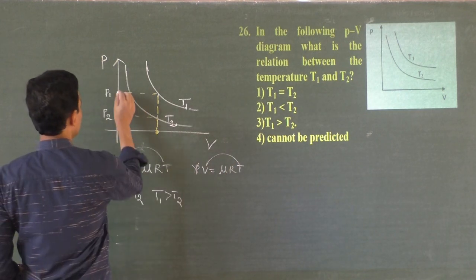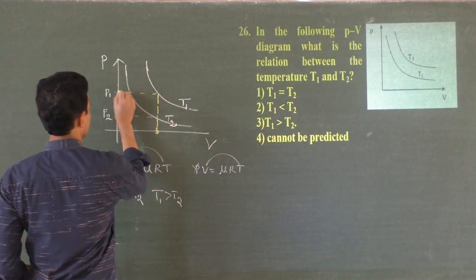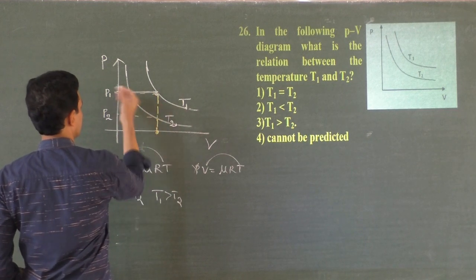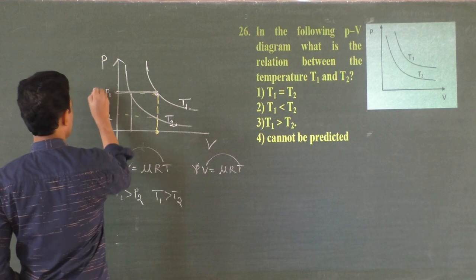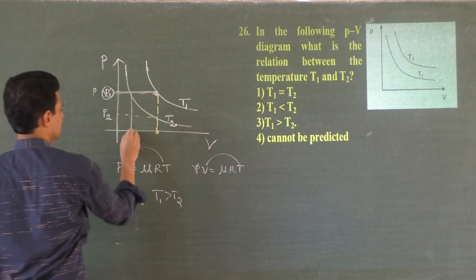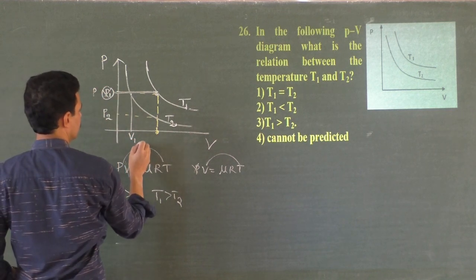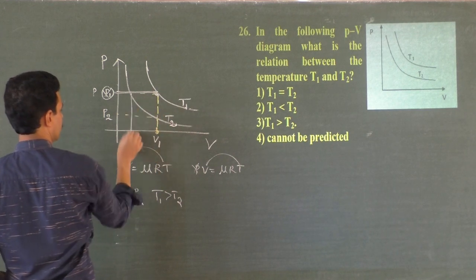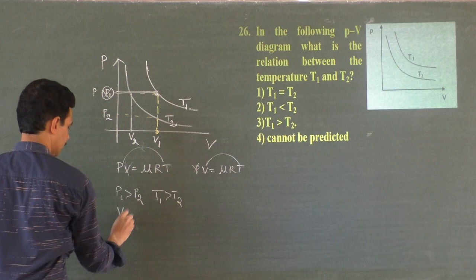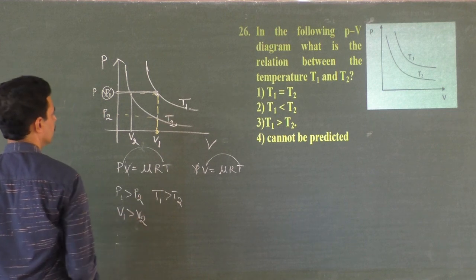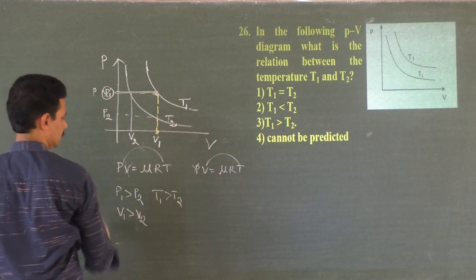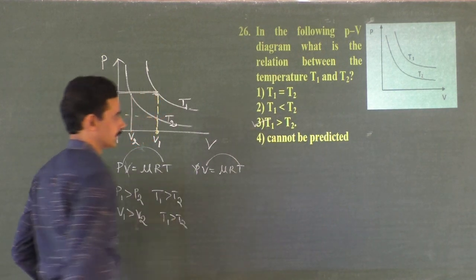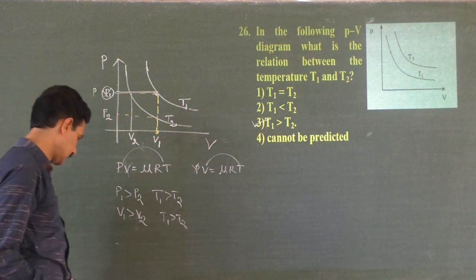So for one particular pressure, say P, I'll find out the volumes. This is volume 1 and this is volume 2. Again, V1 is greater than V2, correct? And if V1 is greater than V2, definitely T1 is greater than T2. That's how we can conclude. Third option. Okay, 27th.